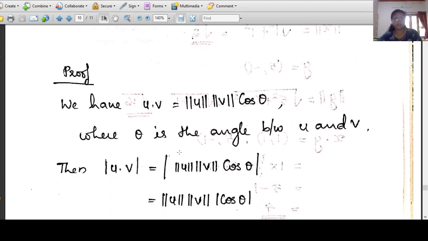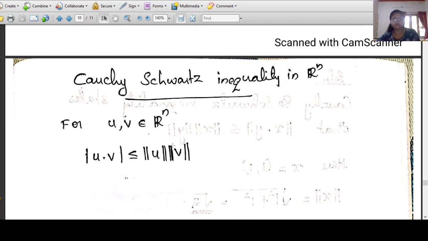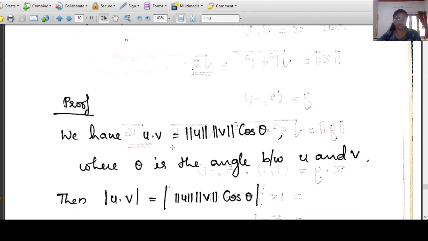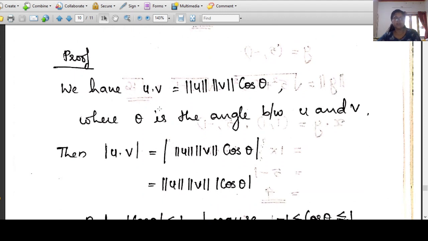It is very simple. We can prove this by various methods, but I use a technique here that is very simple. We have u dot v equal to length of u into length of v into cos theta. This is the basic definition of u dot v. We can read length of u as norm of u.